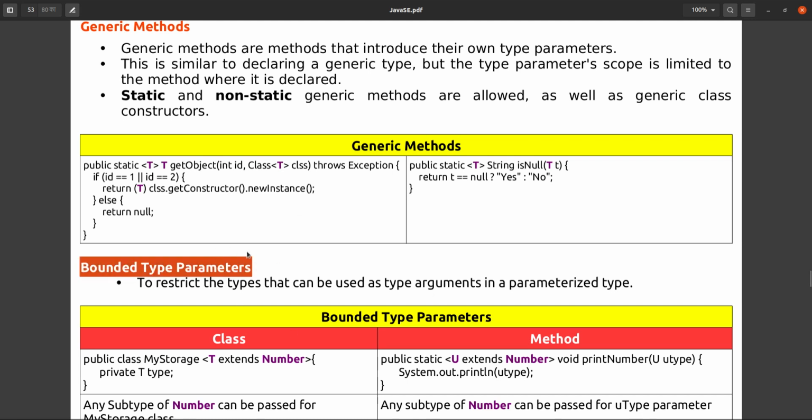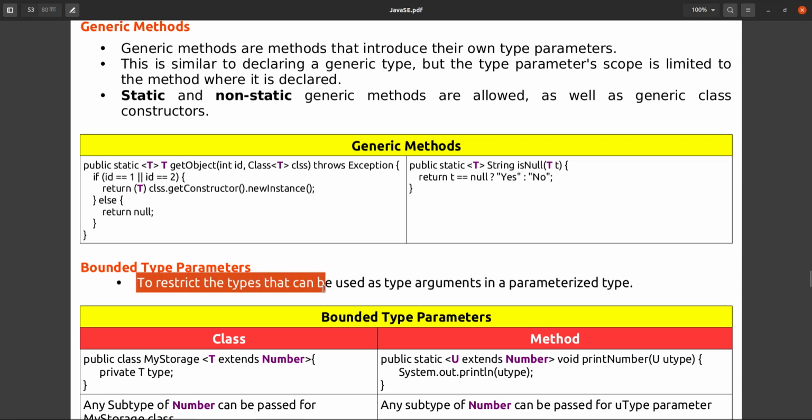If we want to define the bound for a method's parameter or for the return type, we can do that. Bound means to restrict the types that can be used as type arguments in the parameterized type.